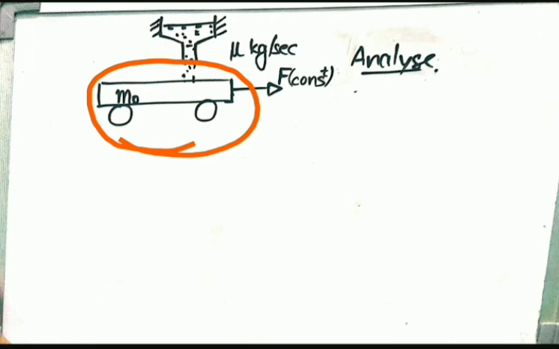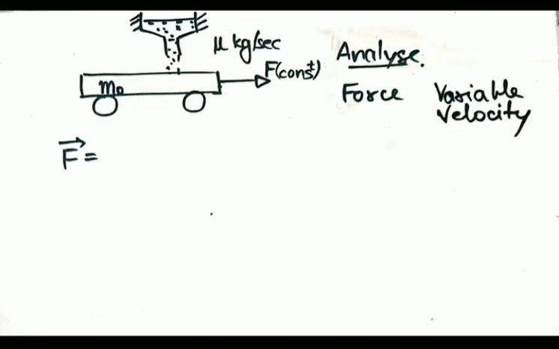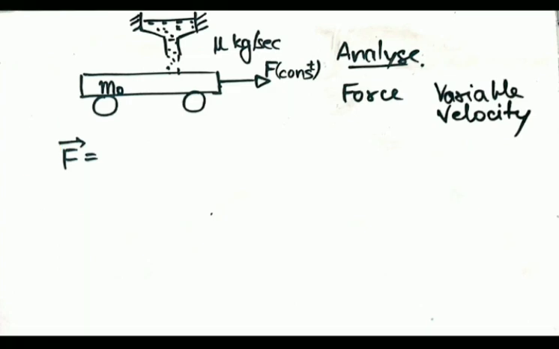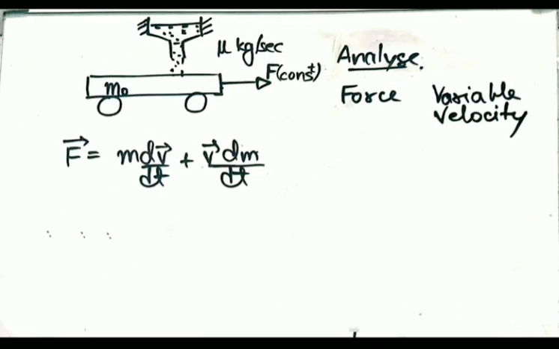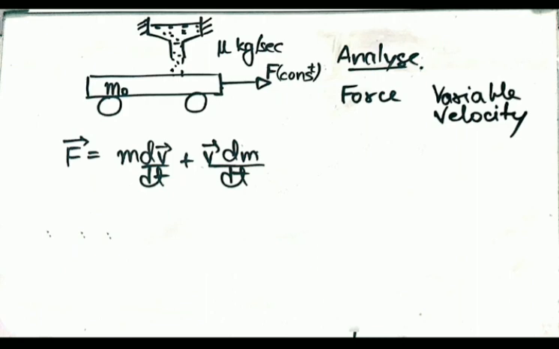So what is all going to happen? The force is there, velocity is also variable, we concluded it. The force is something here, we don't have to worry about it, we'll calculate. So we'll write Newton's law that we have been stating beforehand. We'll just write it down. See what we are doing. Force is nothing but mass into dv by dt plus v into dm by dt. Mass is a scalar quantity. See, again I will prove it dimensionally. Scalar into vector is vector, vector into dm by dt is vector, so it's a vector quantity.